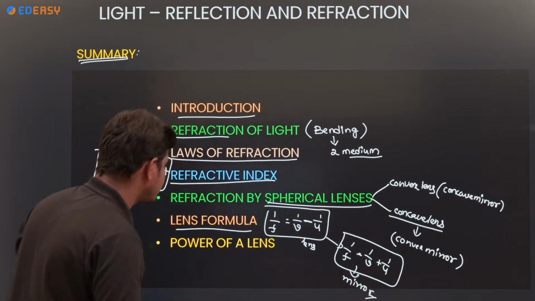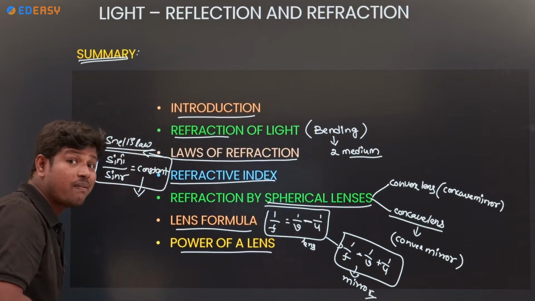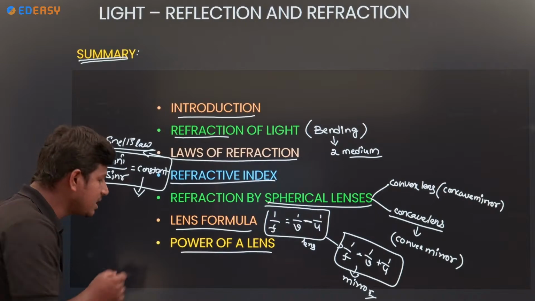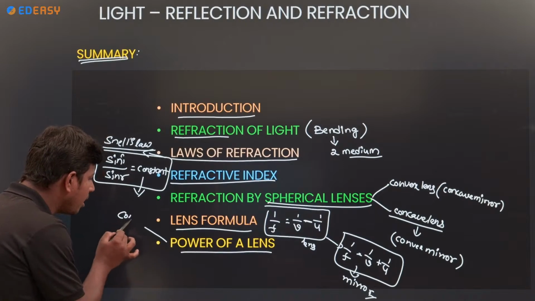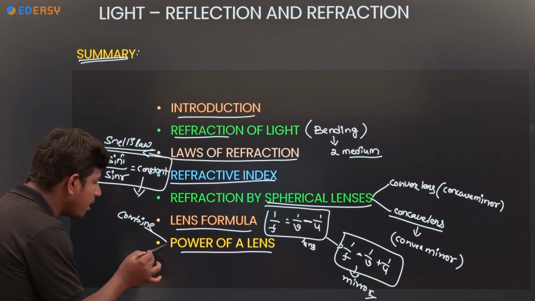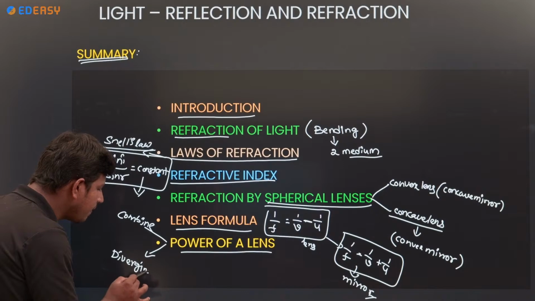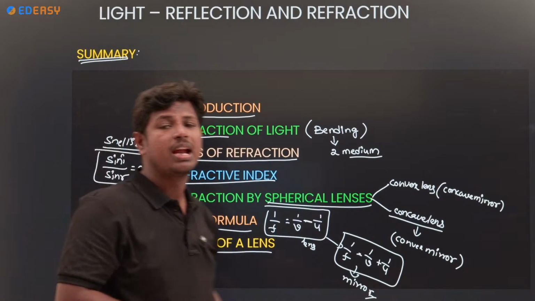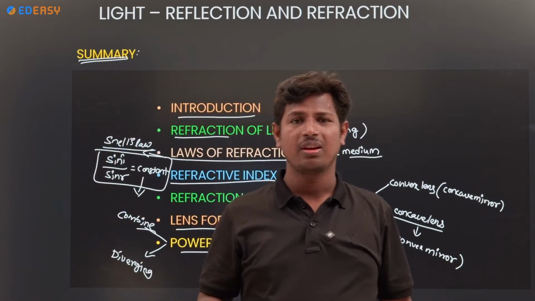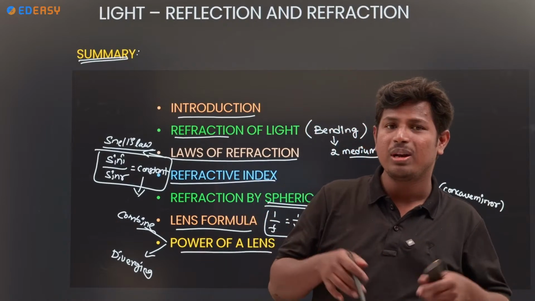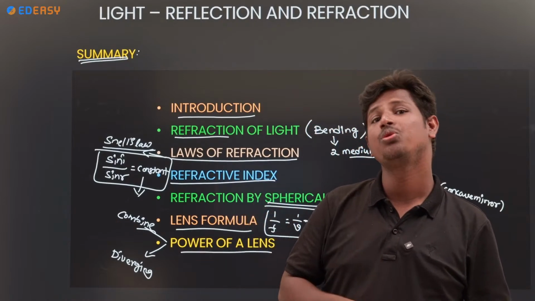Next, power of lens. What is the power of the lens? Combining power, diverging power. If two friends fight, what will you do? Combine them. You have the ability to do that.